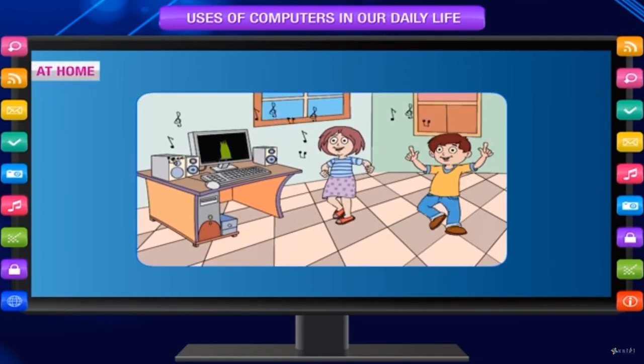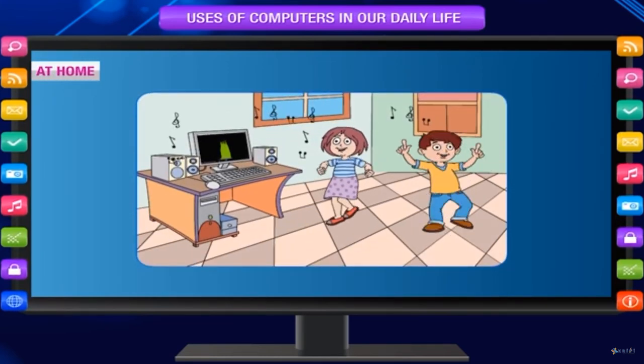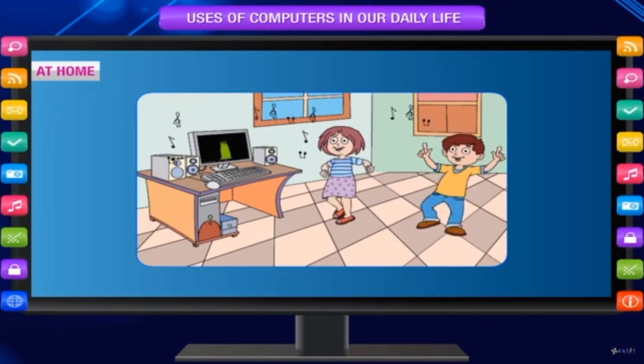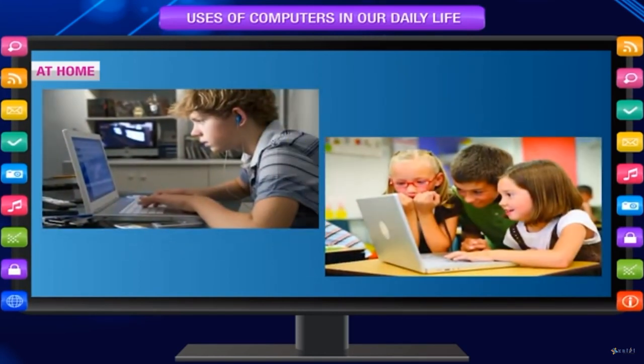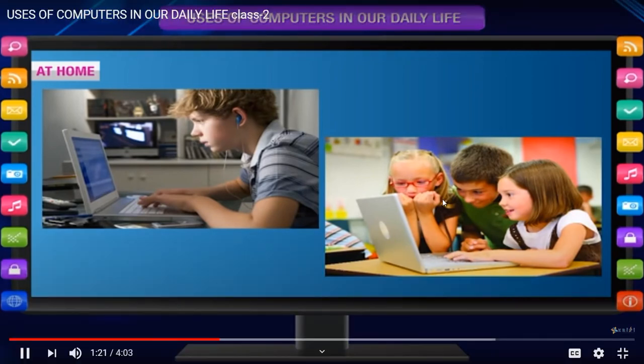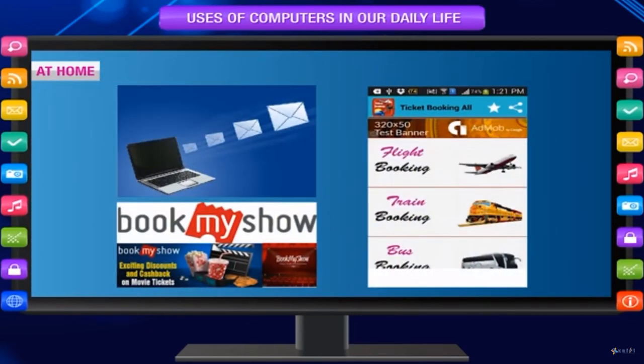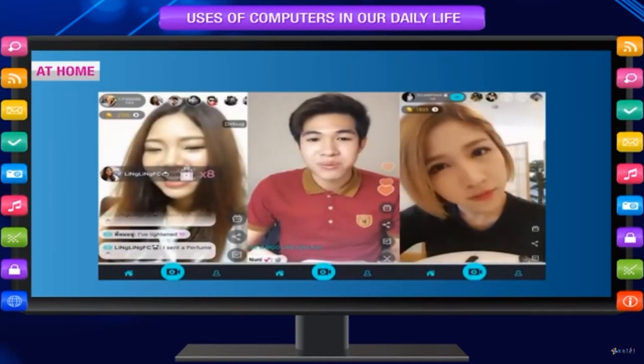At home, listening to music, playing games, solving puzzles, watching films and cartoons, online shopping and bill payments, learning tables, calculations and other lessons, gathering information on any topic, sending emails, booking tickets for movies or travel, storing information, letter writing and making voice or video calls.